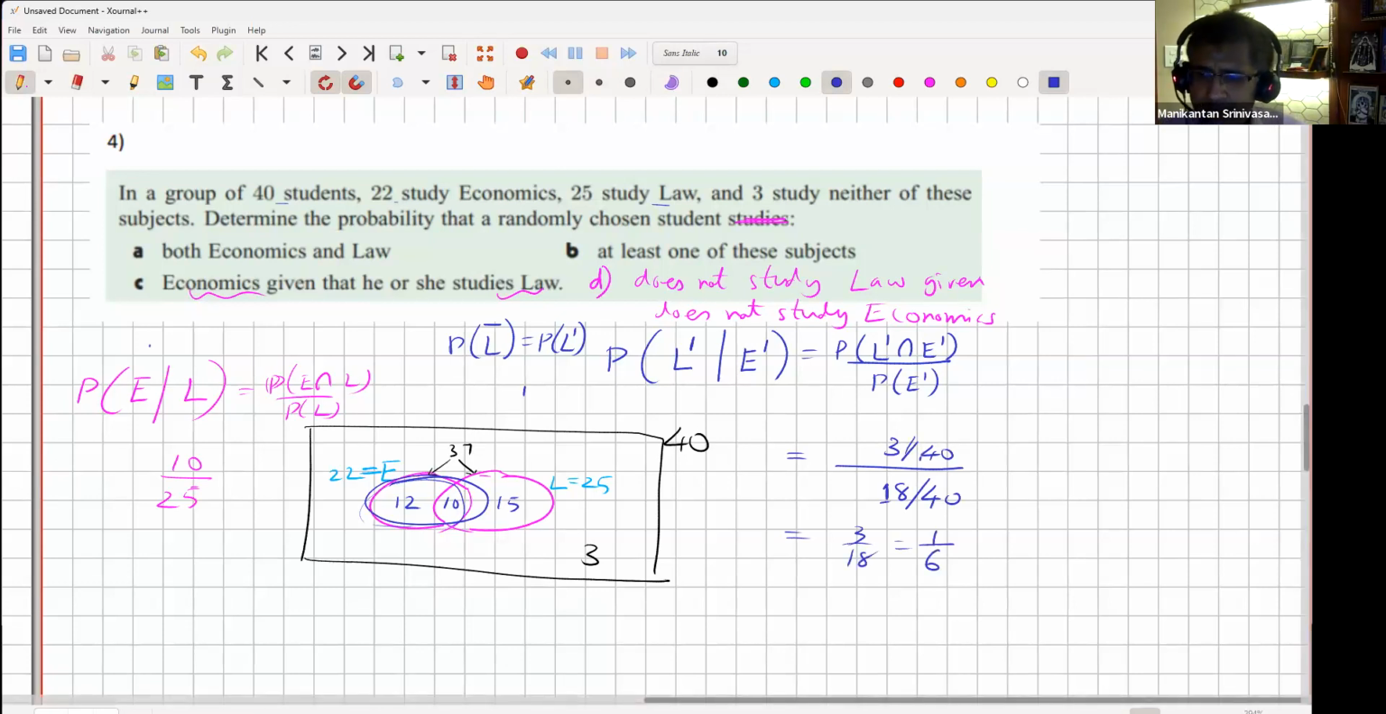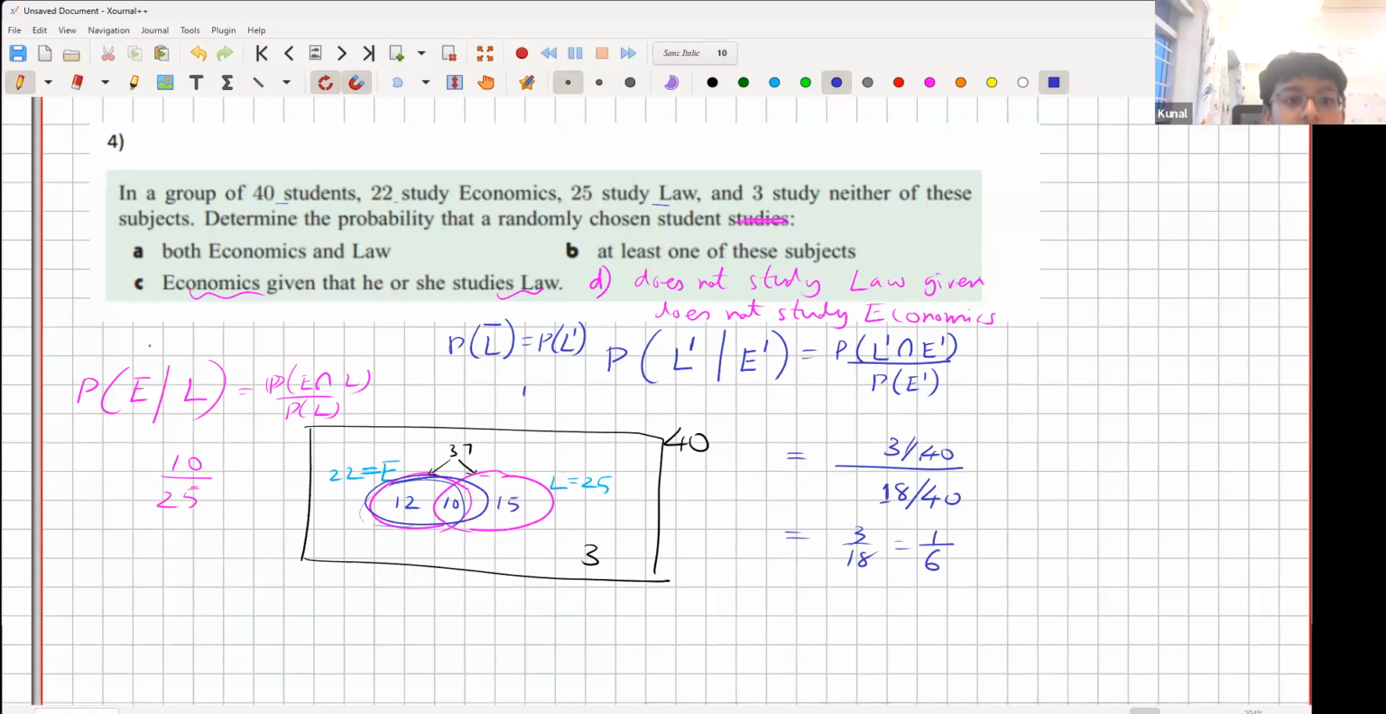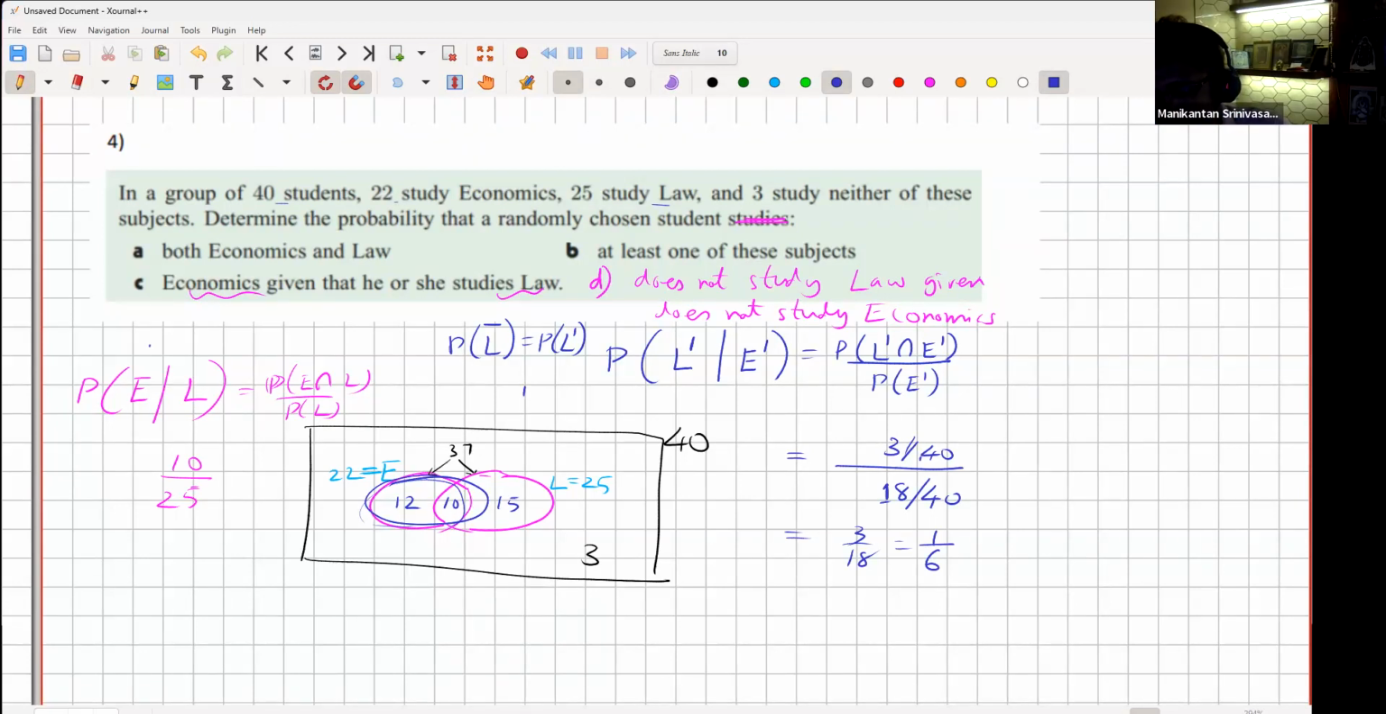Does this make sense to everyone? Avinash, you're with me? Wait, so I don't understand. Why can't we just say 3 by 40? Same answer. Okay, good, Avinash. Okay, Kunal, what did you say? Why can't it just be 3 by 40? Because that's 3 who study neither.